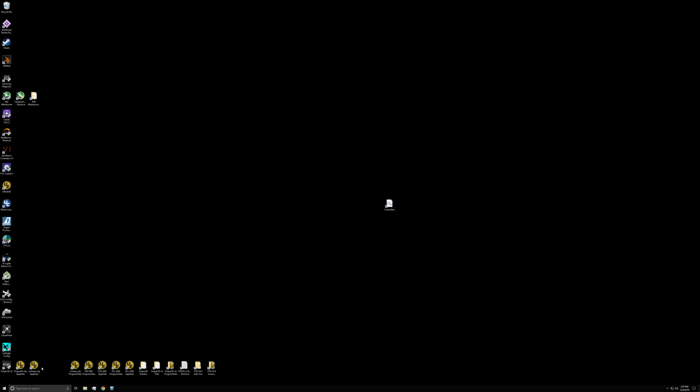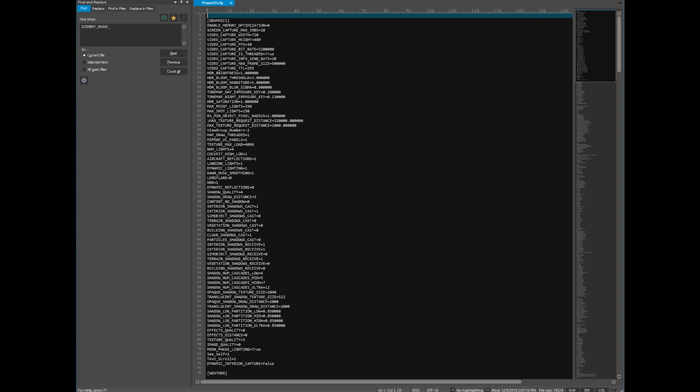Alright, so now we're going to go ahead and edit the prepare3d.cfg file. Now this file is located in your user directory, AppData, Roaming, Lockheed Martin, Prepare3D. It'll be the prepare3d.cfg file.